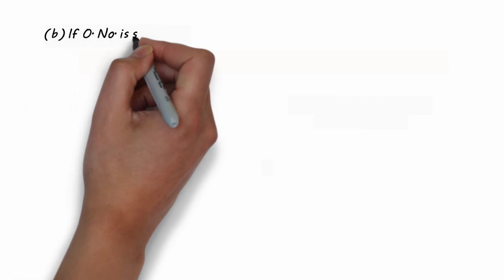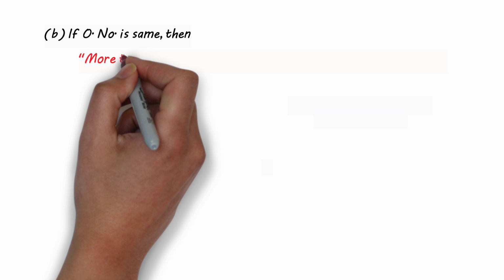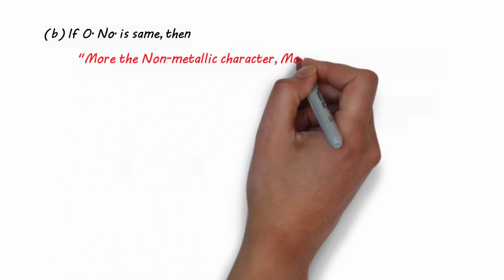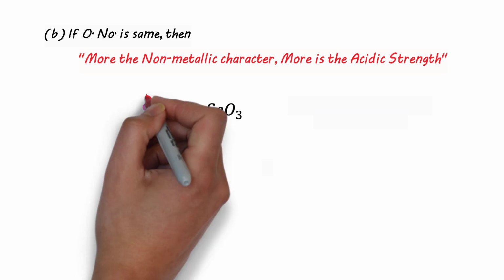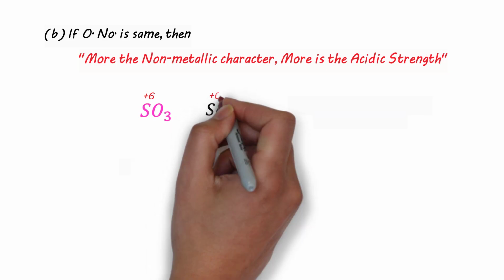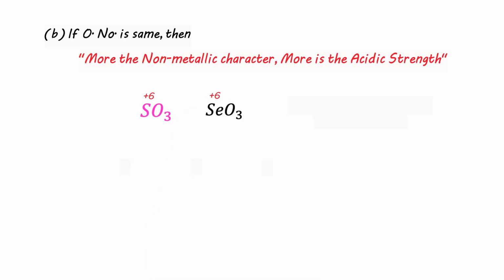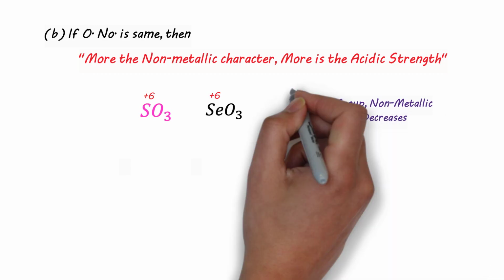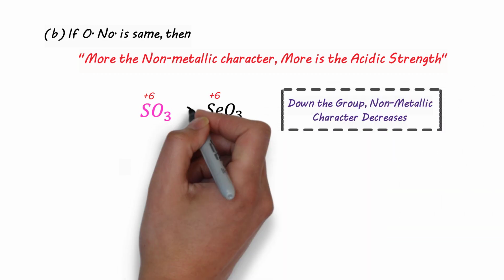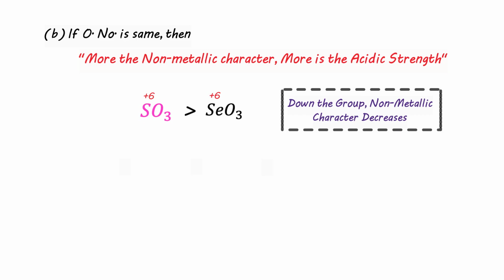Now, if the oxidation number happens to be the same, then the more the non-metallic character, the more will be the acidic strength. For example, on comparing sulfur trioxide with selenium trioxide, they have the same oxidation number of +6, but sulfur is more non-metallic as compared to selenium, since we know down the group non-metallic character decreases. So sulfur trioxide will be more acidic as compared to selenium trioxide.